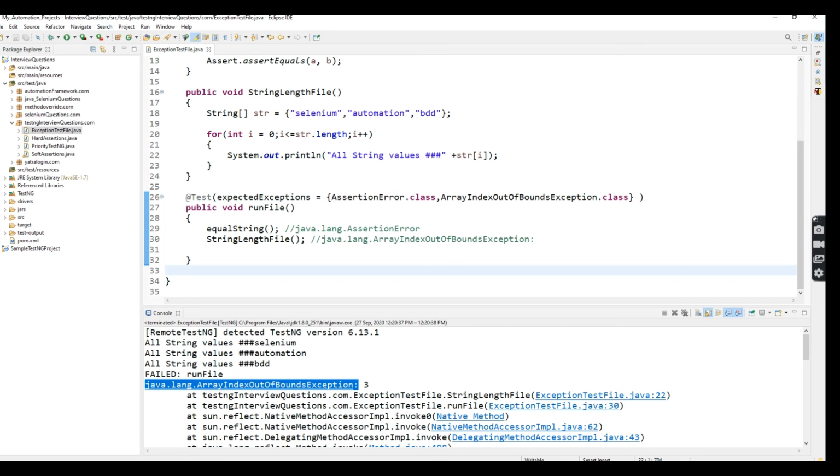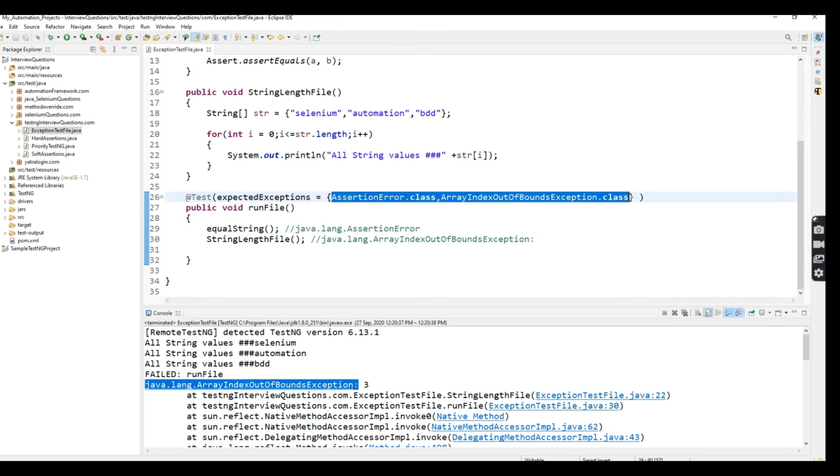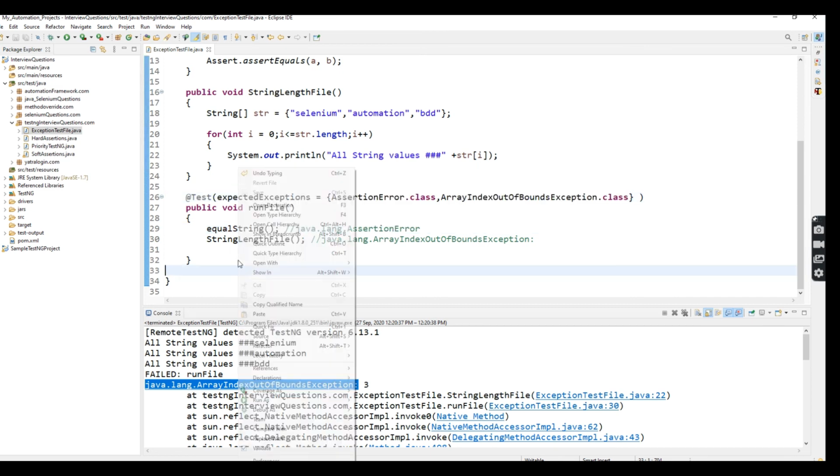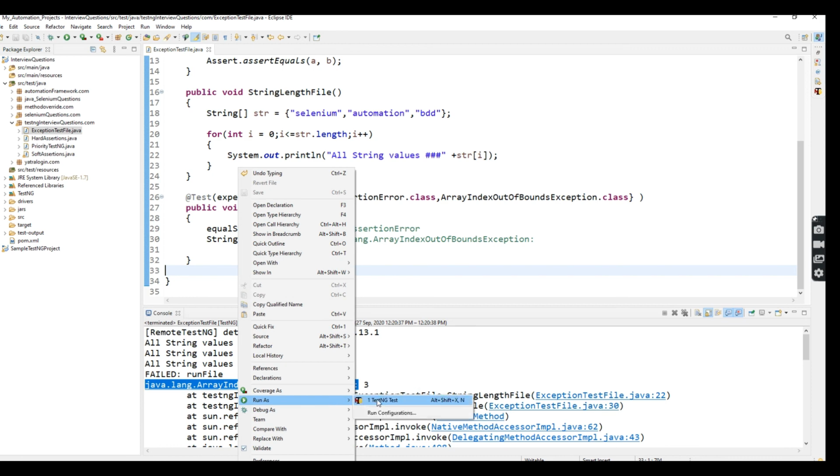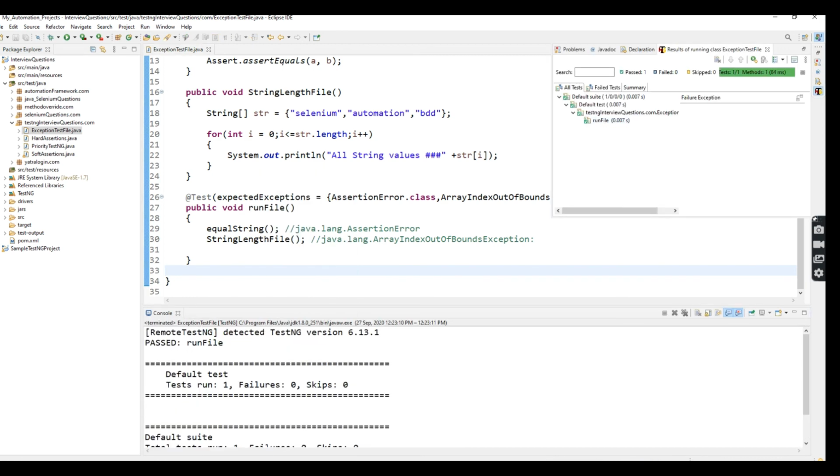Here you can see the first method throws an AssertionError, and the second method throws an ArrayIndexOutOfBoundsException. I already defined the expected exceptions in the test method. So what happened now? Let's see. It shows the pass result only. See, this is the use of expected exceptions.